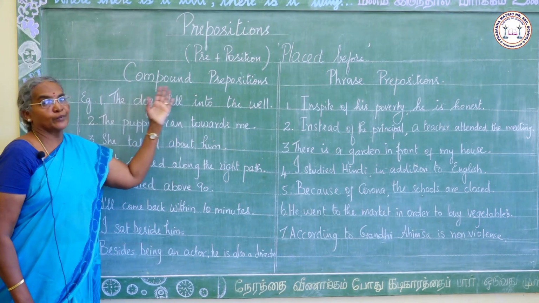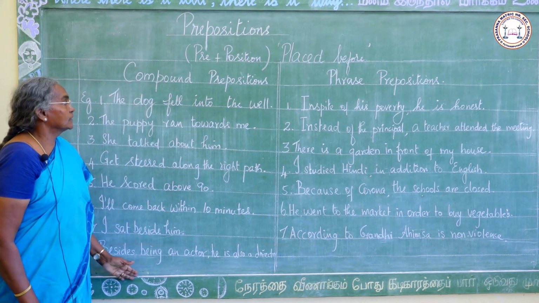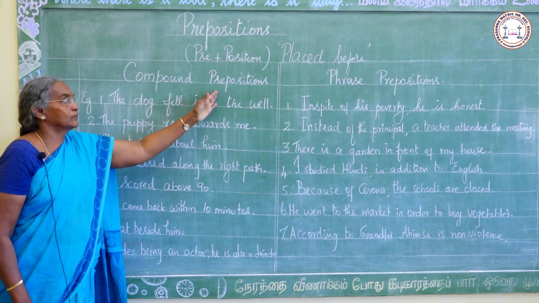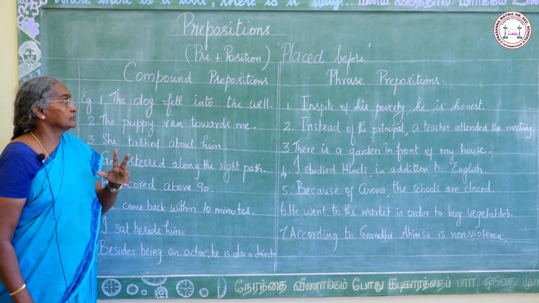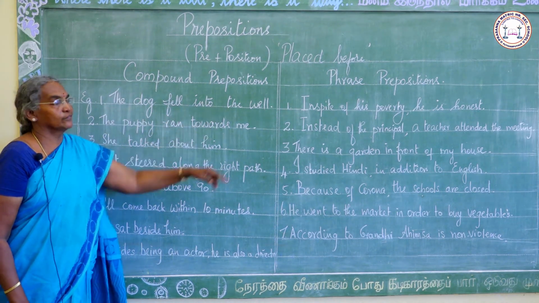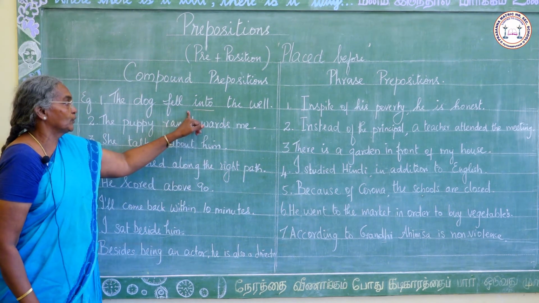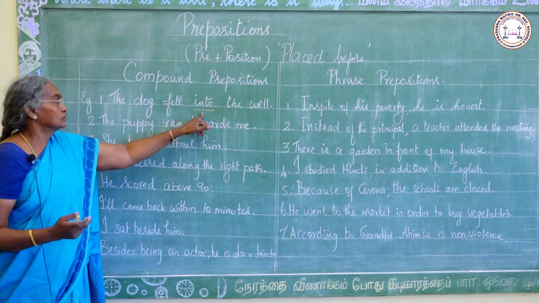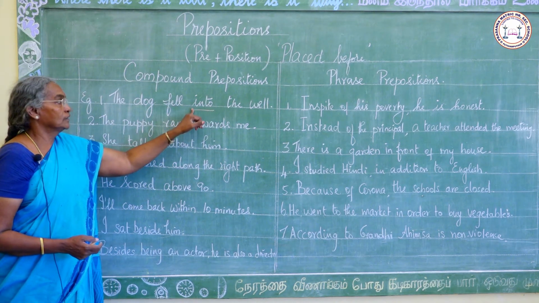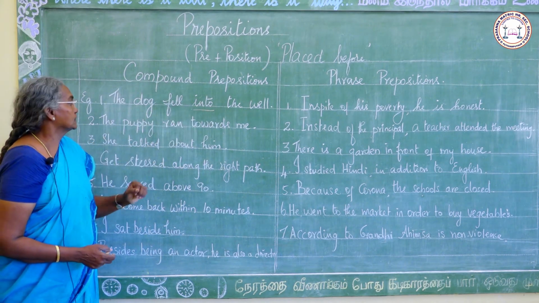Next, compound prepositions. Examples are given here for compound prepositions. Compound prepositions have two syllables. The dog fell into the well. Into, this is the preposition. It is compound because it has two syllables: in and to.